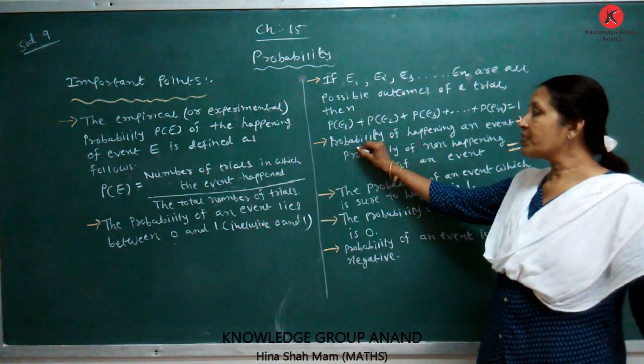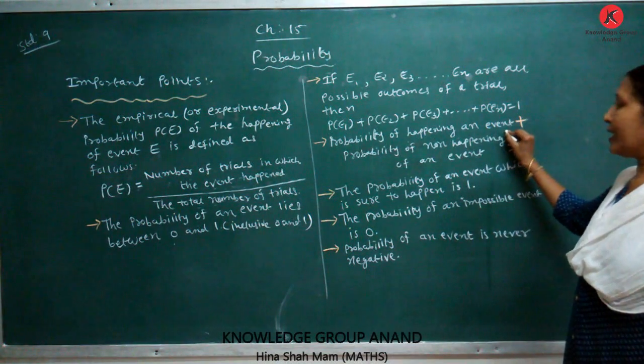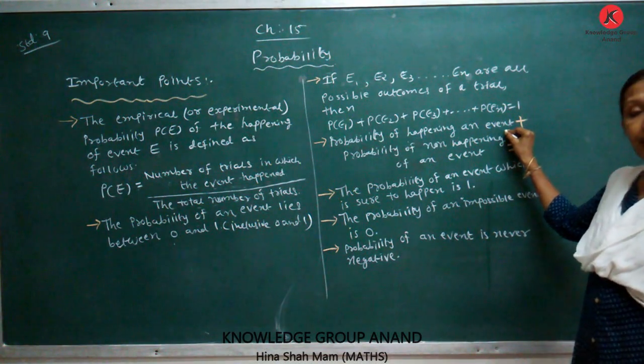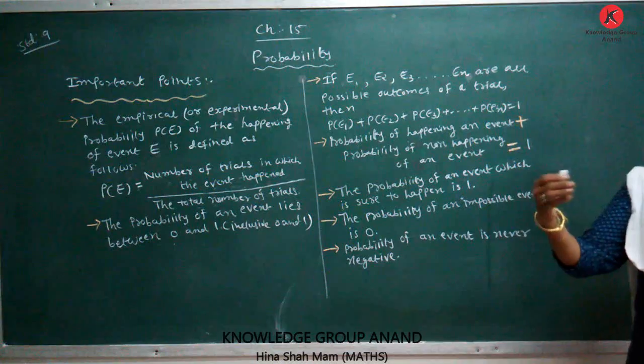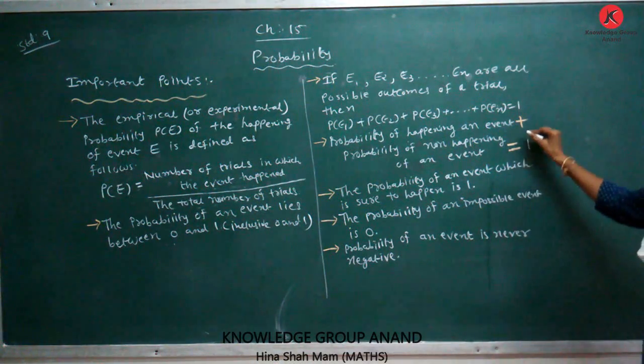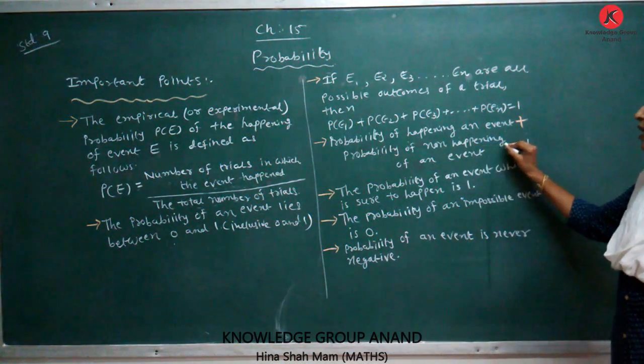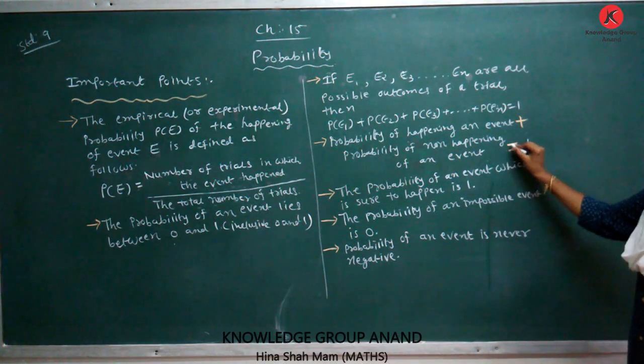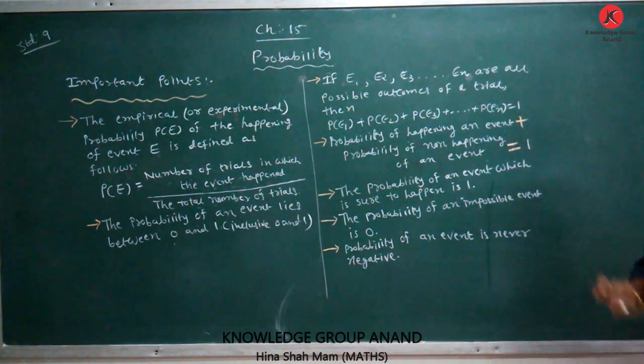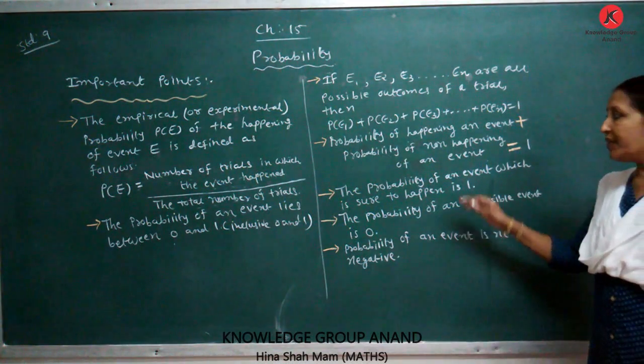Next point: probability of happening of an event, that means the event happens, plus probability of not happening of an event is equal to 1.